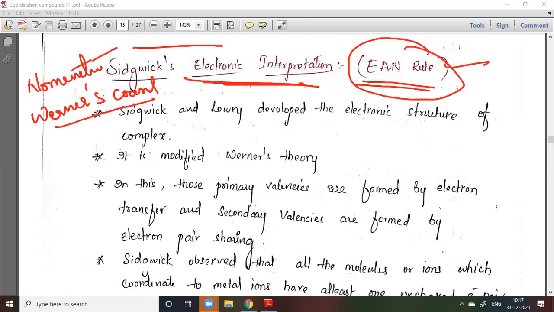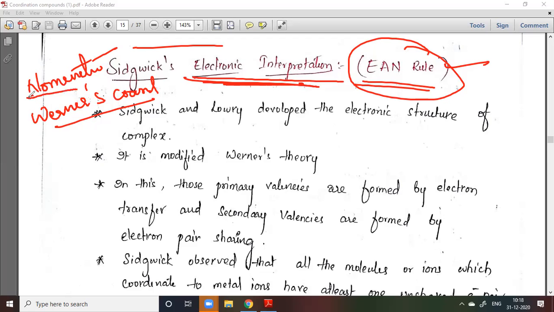Before this, you should know something about the d-block elements in coordination compounds. You should know the electronic configuration of d-block elements. Why? Because this Sidgwick electronic interpretation will explain the stability of complexes.